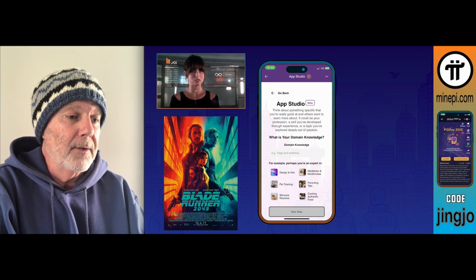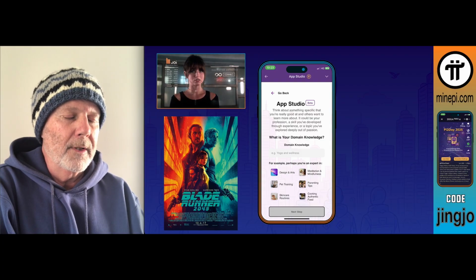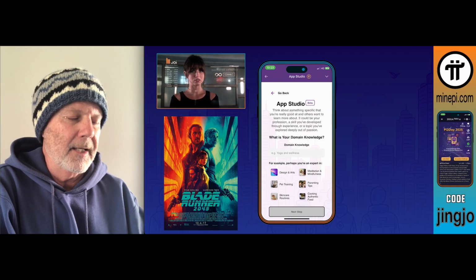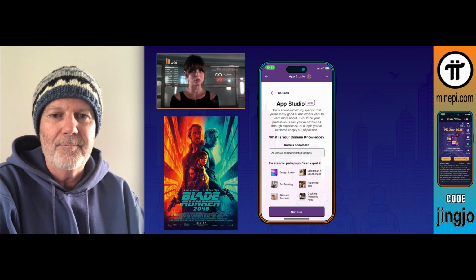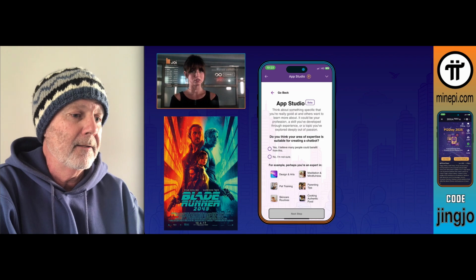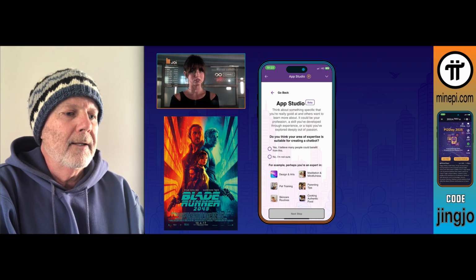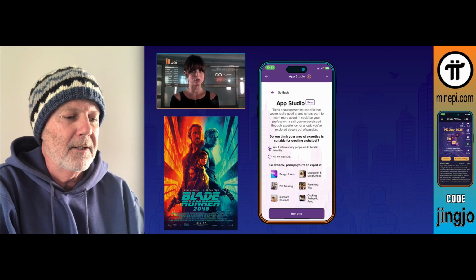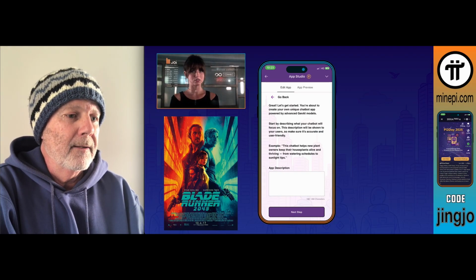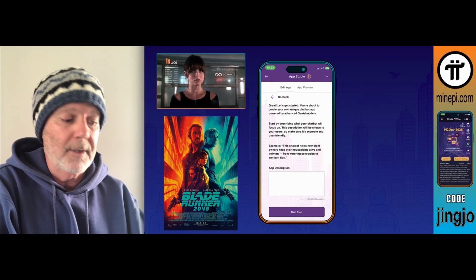Okay, so we go in here. Now, what is your knowledge, right? So you can just say anything you really want here, right? I just said, make a female chatbot, okay? Female companion, okay? Do you think you've got the knowledge to build this? Sure, why not? Okay, and now we need to supply some things for it to use, okay?